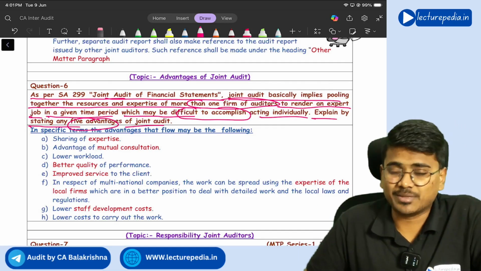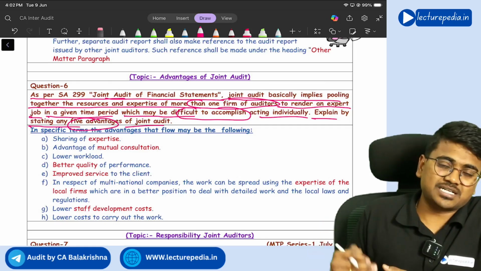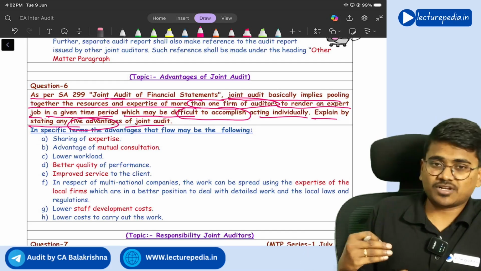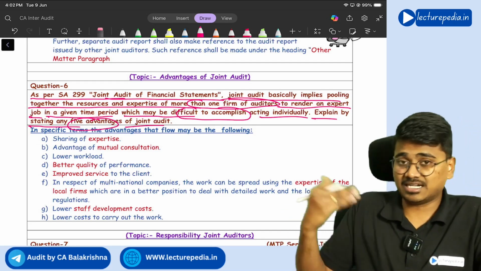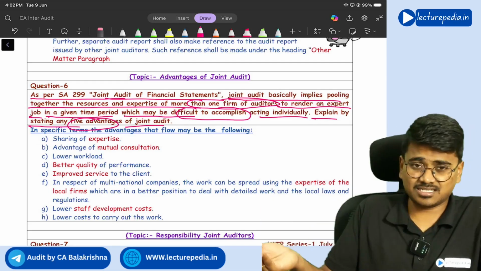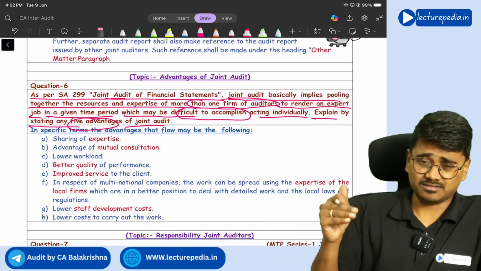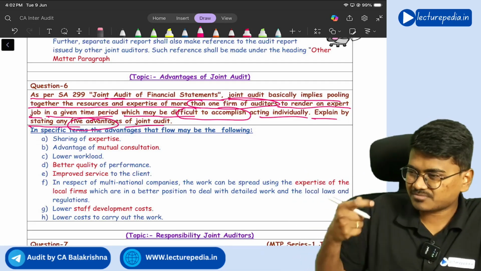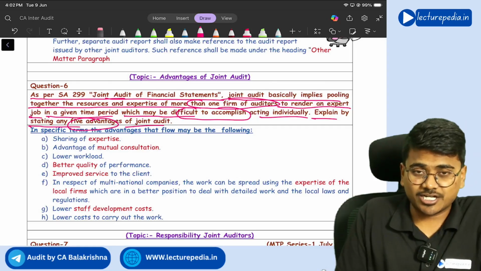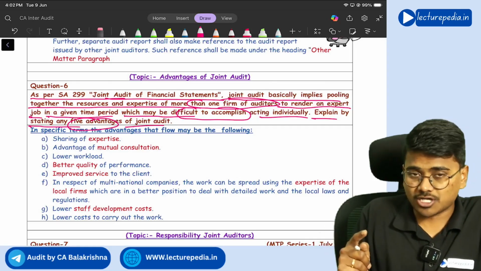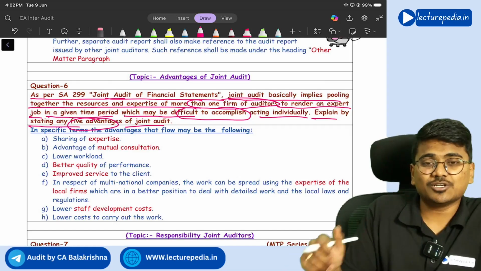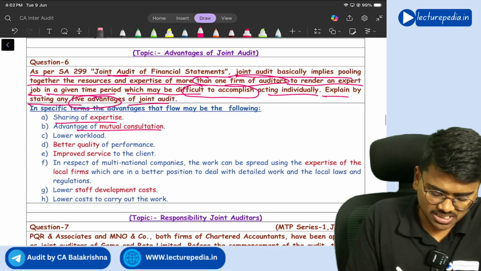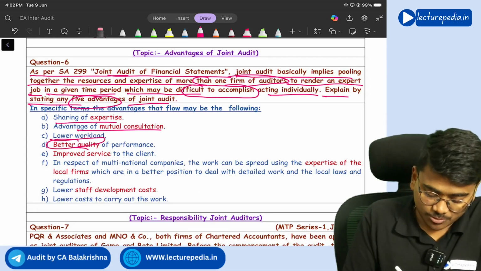There are many advantages. First of all, expertise will be shared among the joint auditors, right? If there is any doubt for any one of the joint auditors, consultation is possible, correct? He can consult the other joint auditors. Next, quality of work will increase, work burden will reduce, correct or not? Next, training cost will reduce, because the training for all the staff of joint auditors can be given together, correct or not? So all these advantages: sharing of expertise, mutual consultation, lower workload, better quality, improved service.